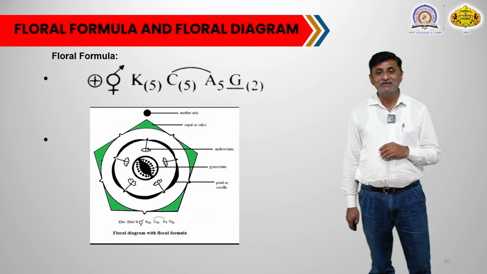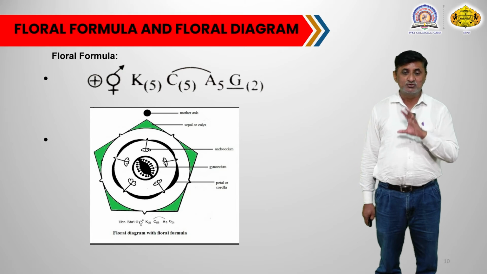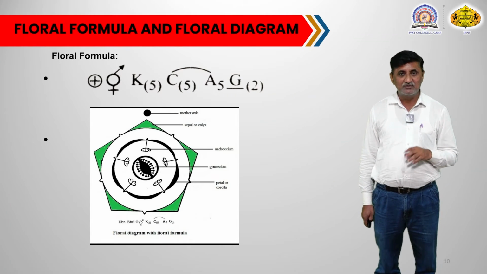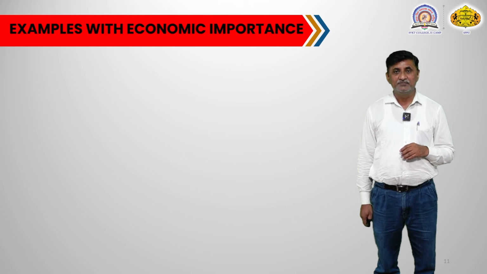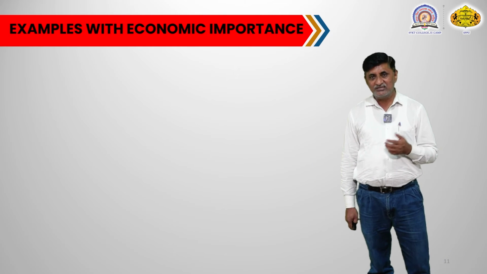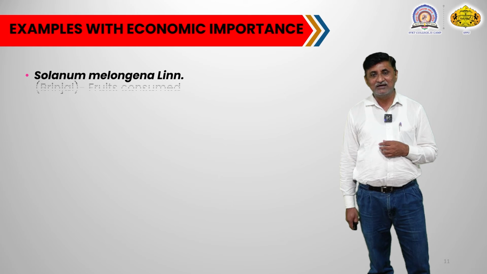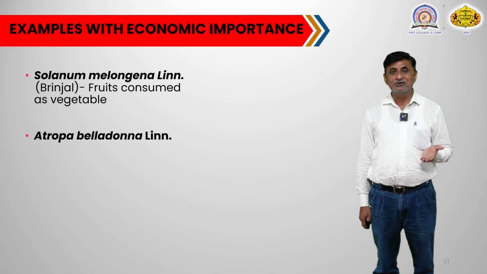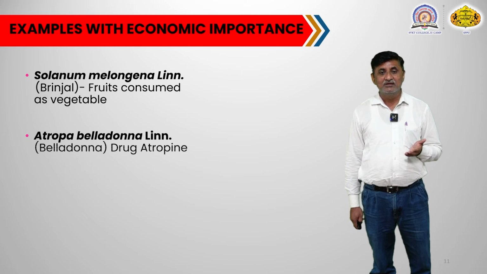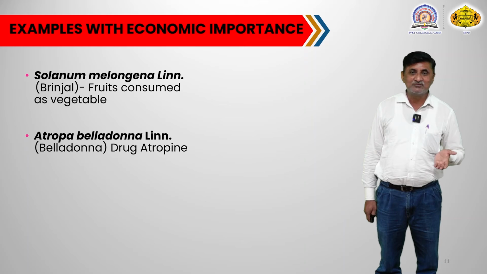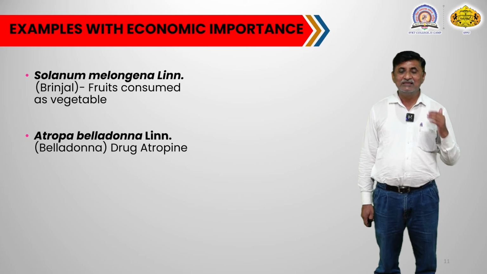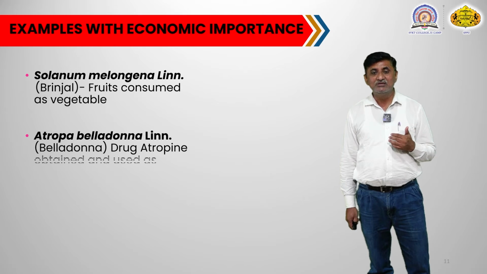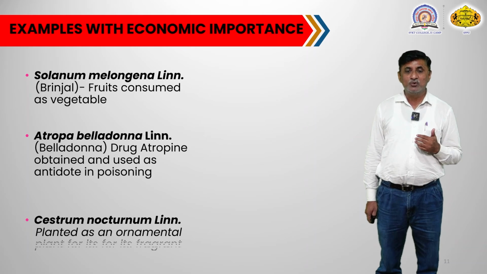The ovules are on the axile placentation. So, this is the representative floral diagram of this particular family Solanaceae. Now, the next point we want to learn about this family is its economic importance. Are there some plants which have some economic importance or not, and that we have to learn with some typical examples.